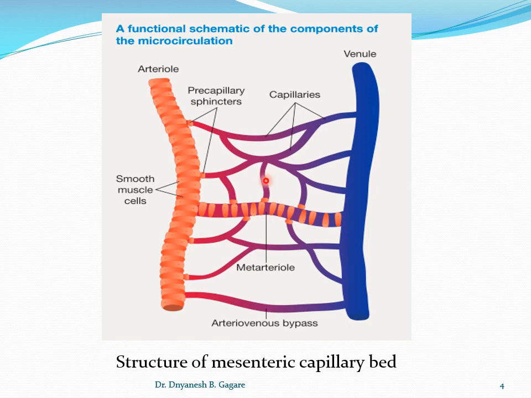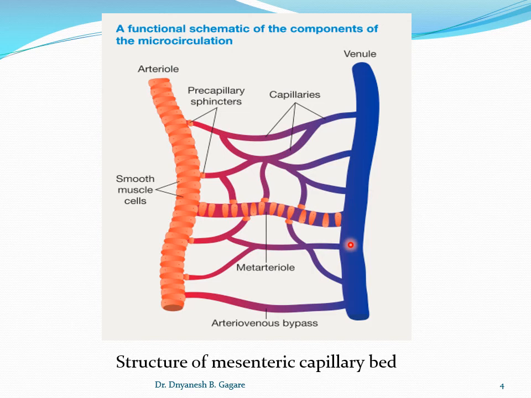So this is about the arterioles and meta-arterioles. Now see this part, blue in color, the venules. These venules are larger than the arterioles, their diameter is larger, and they have a weaker muscular coat. The muscular coat is not that dense.